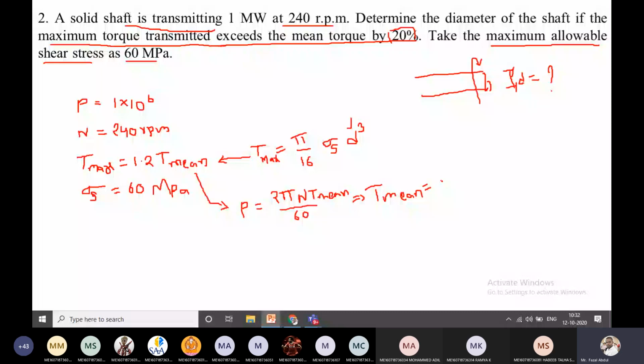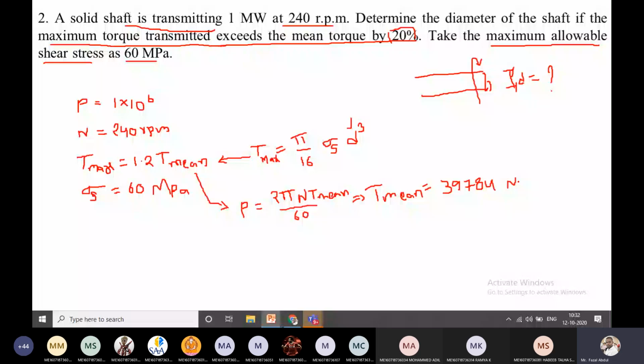39,784. Is this in terms of Newton meter or Newton mm? This is Newton meter, not Newton mm. This is Newton meter because you substituted the power in terms of meters.